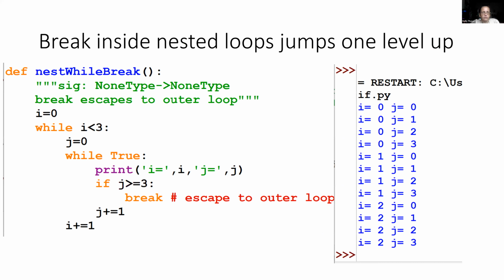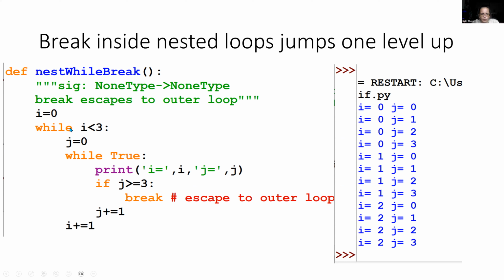You can also do nested while loops with a break. Let's see what that would look like. Here's an example, and you could have the break in the outer loop or the inner loop. But when you have the break in the inner loop, it's going to break to the outer loop. So this is in fact going to do exactly the same thing that our previous code did. Let's take a look.